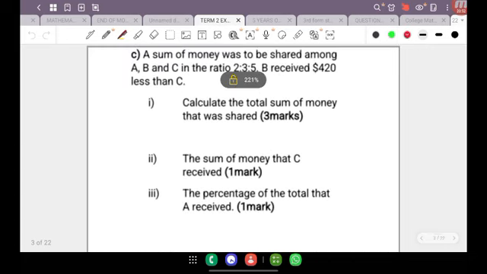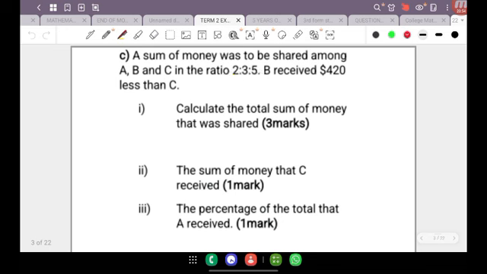Now when it comes to ratio, there are different ways a ratio question can be structured, and as I said, in the upcoming videos coming up in March and also in April, I'm going to expose you to a wide variety of questions that come in part 1A, part 1B, and part 1C. It's not always going to be a ratio question, but there are going to be different types of worded critical thinking questions that CSEC sends on your exam paper. So in this case, let's have a look at the ratio.